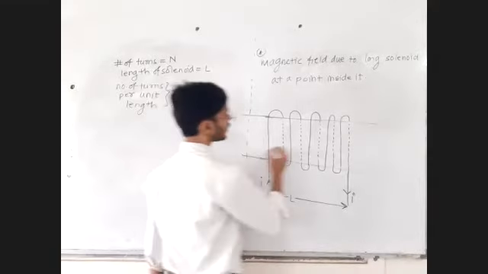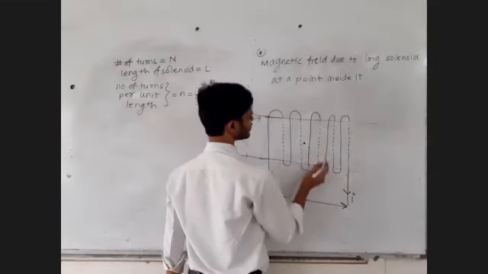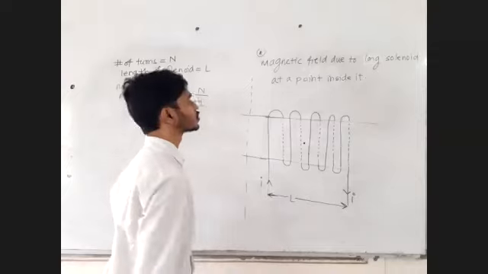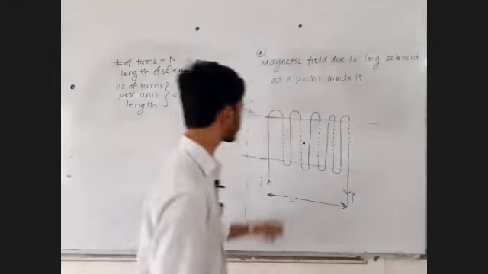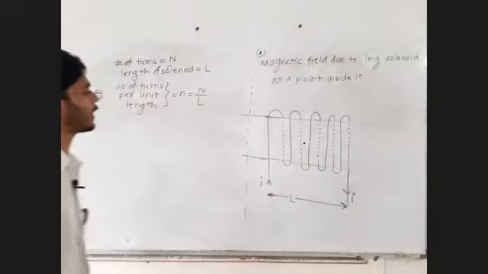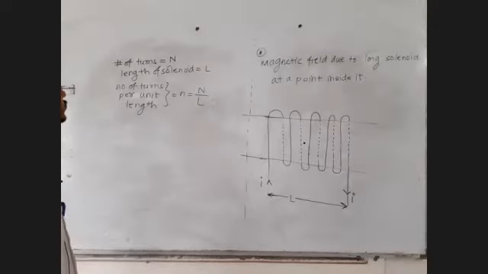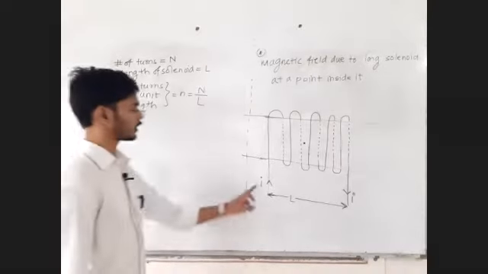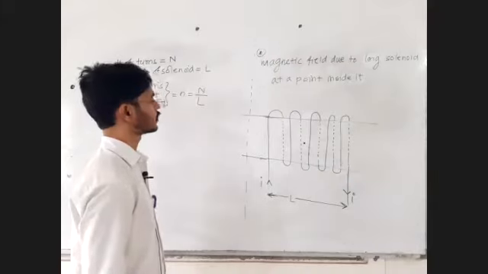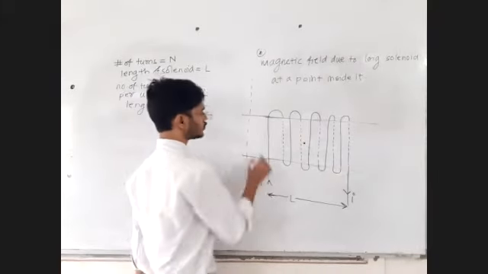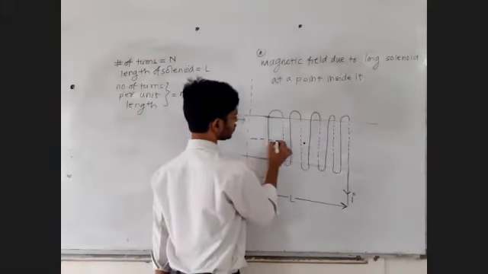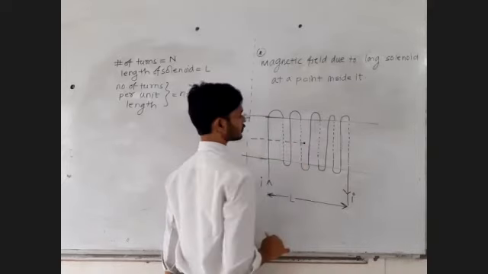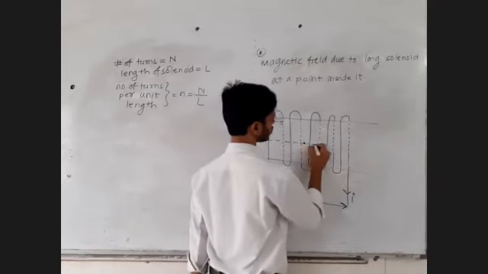Let's say we want to find out the magnetic field at a point which is inside the solenoid. At this point we want to find out the magnetic field. Okay, sir. Then what to do? The current in the solenoid is I. Fine. So we will assume the Amperian loop passing through that point.